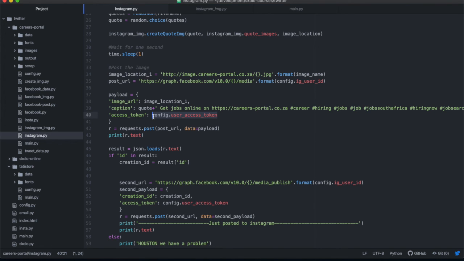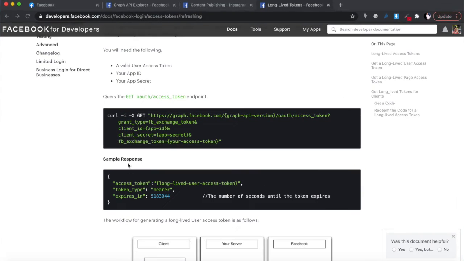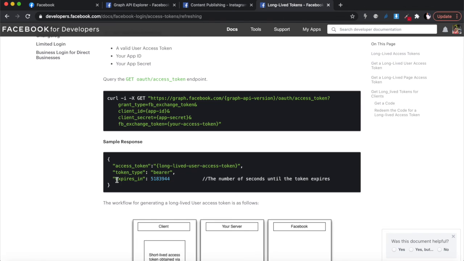So this code that you're running, after 60 days it won't work anymore because the access token is going to have expired. And by the way, when you do your access token exchange, it does tell you how long it's going to be valid for. So you can check that number of seconds and maybe code it into your Python programming. So that's another step. That's your homework.